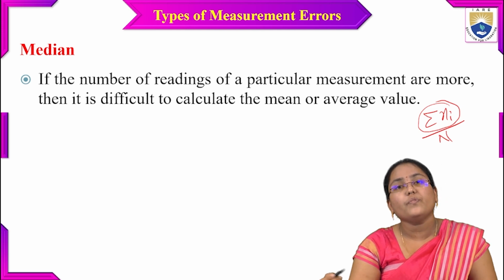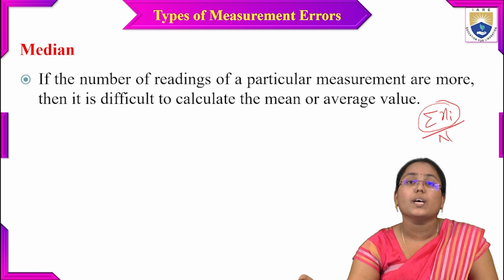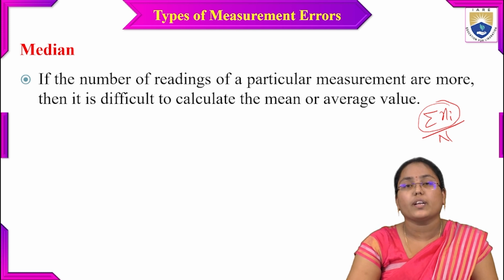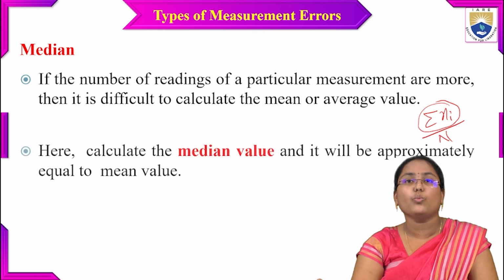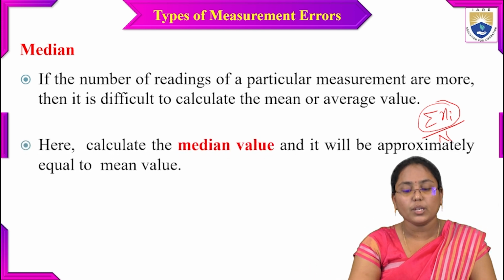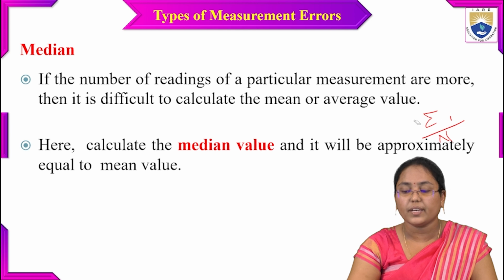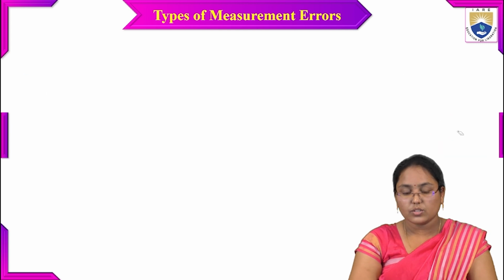So that's why, alternatively, we can use the median instead of the mean or average value in order to find the particular measurement value. So now what I can do is calculate the median value, and it will be approximately equal to the mean value.